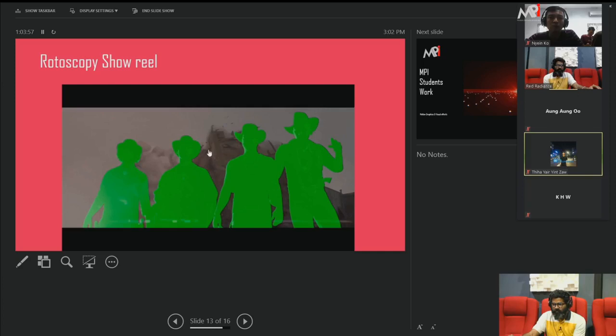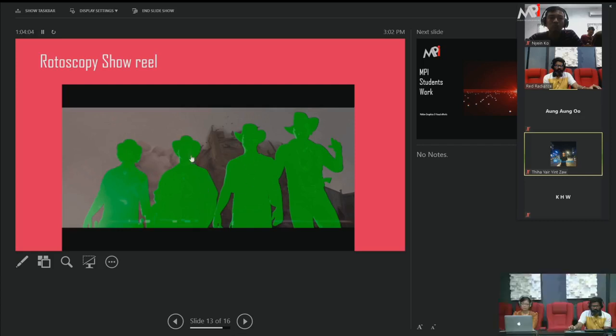This kind of blast effect they created in the CG, but it affected the foreground. That's why they cut the character like this and get the alpha, and then they put it on top of the CG. Then it will be in the background.